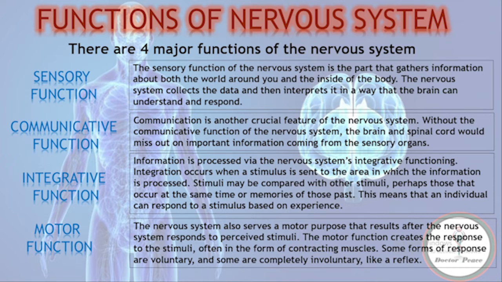Coming over to the functions of the nervous system, there are four major functions: sensory function, communicative function, integrative function, and motor function. Sensory function can be described as the part that gathers information about both the world around you by exteroceptive receptors and the inside of the body by interoceptive sensors. The nervous system collects the data and interprets it in a way that the brain can understand and respond.